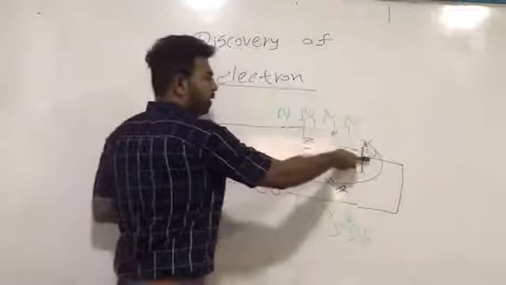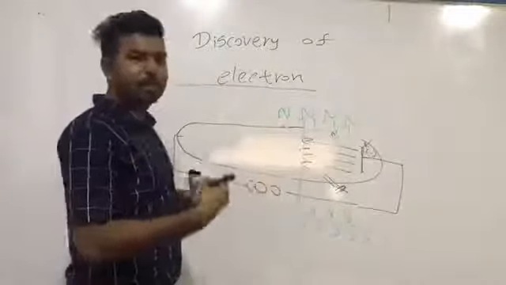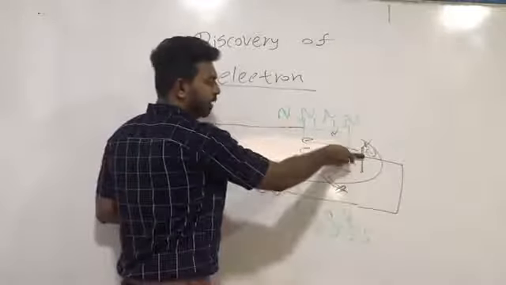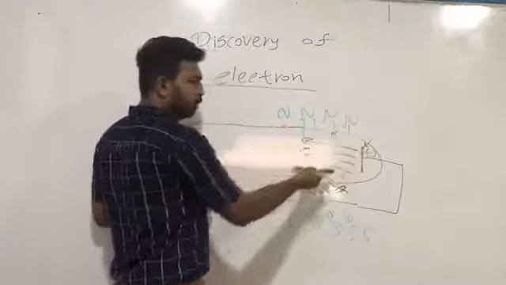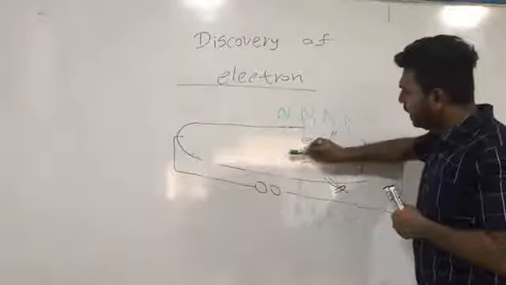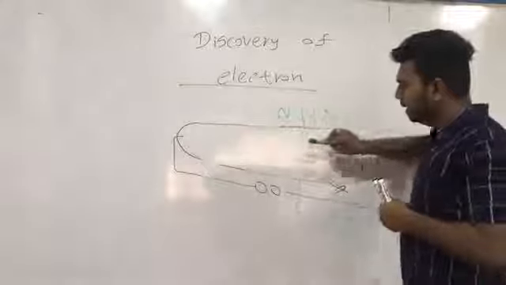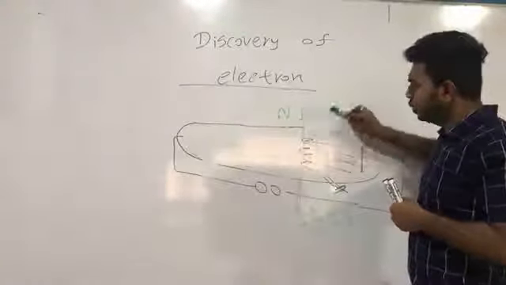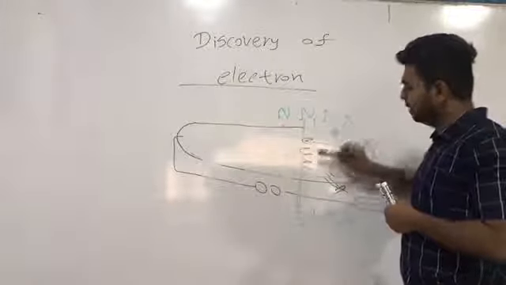So, if we try to understand the behavior of cathode rays inside the magnetic field, if we apply a magnetic field, cathode rays will try to move in a circular path perpendicular to these two poles, or perpendicular to the magnetic field.